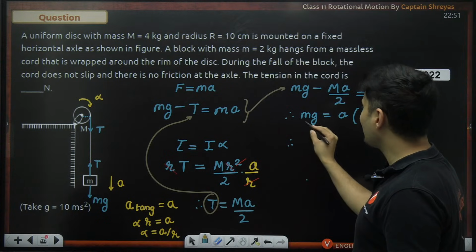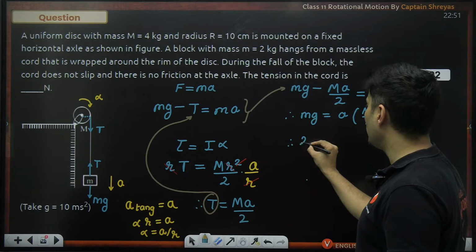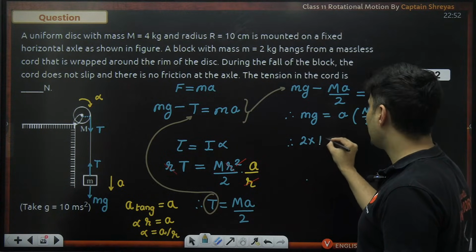Okay. So small m is how much? It is given to be 2 kilos. G is how much? It is 10.